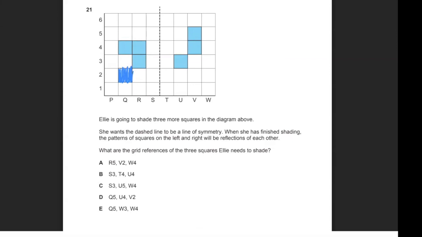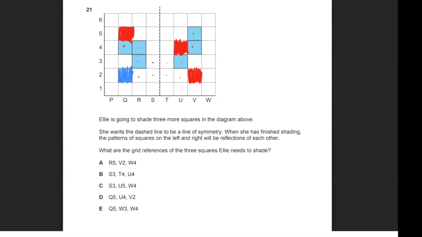So if I'm shading, what I need to do is look at this line. If it's a reflection, this one reflects this one, this one reflects this one, this one reflects this one. So obviously I need to shade this one in. This one would reflect that one, so I need to shade that one in. This one reflects that one. Both are already shaded, so no need to shade anything. And this one will reflect that one, so I need to shade this one in. So altogether, in the diagram here, the 3 that need to be shaded are the ones in red. That blue one, I think they should have shaded, but it was an error in the question booklet. So what are the coordinates for each of them?